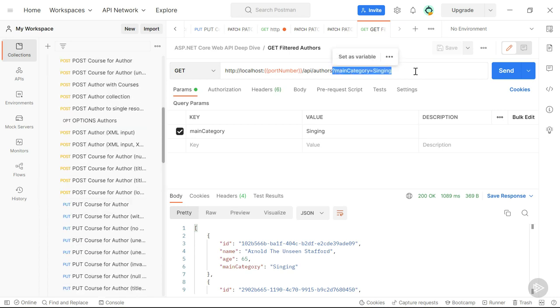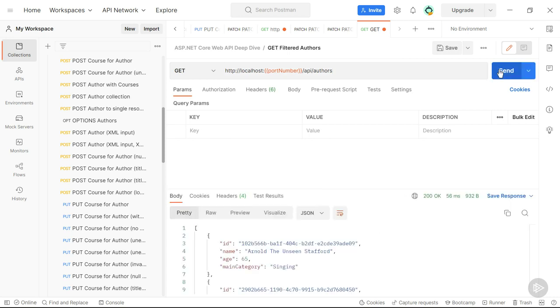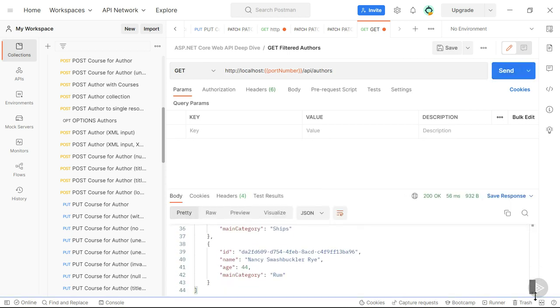Let's quickly check whether we can still request all authors without passing through a category. And that also still works. So far, so good. Let's continue with searching.